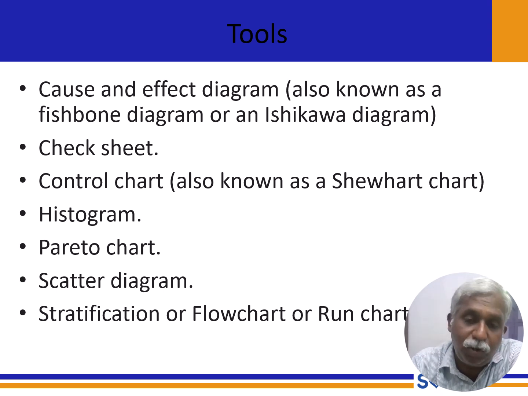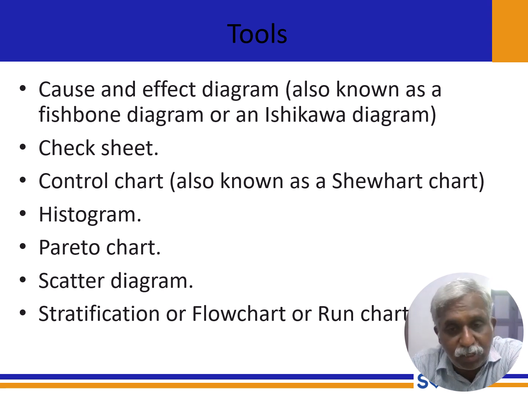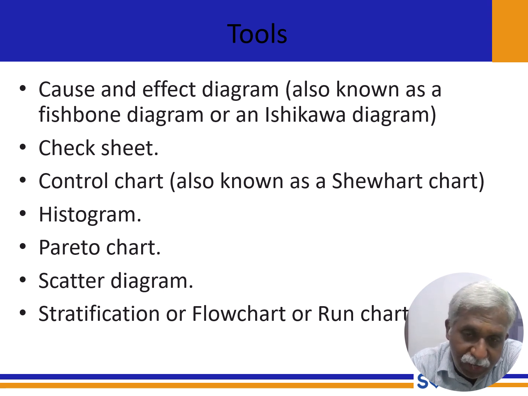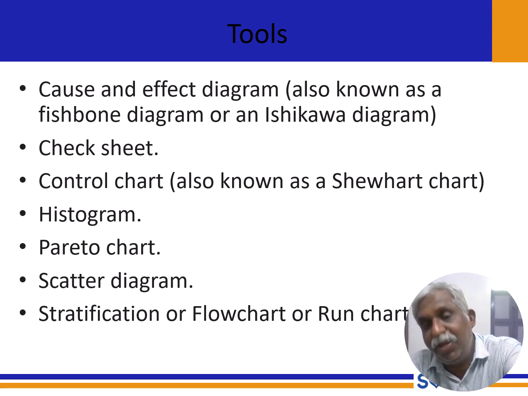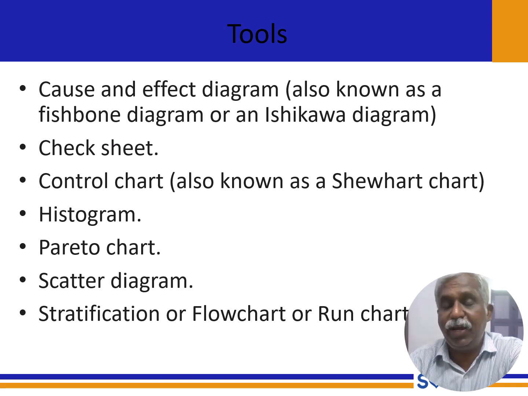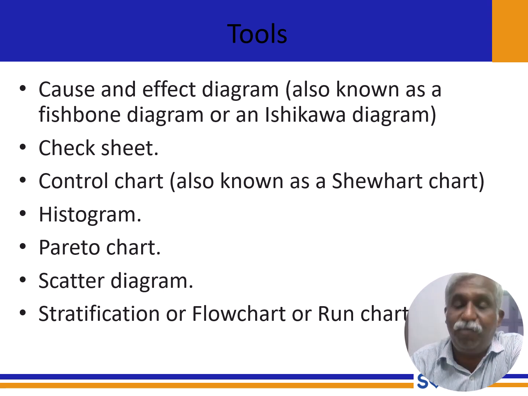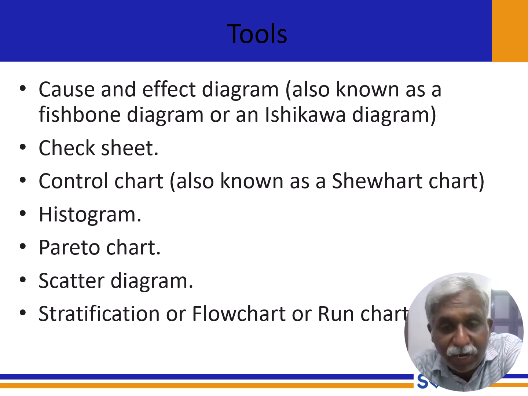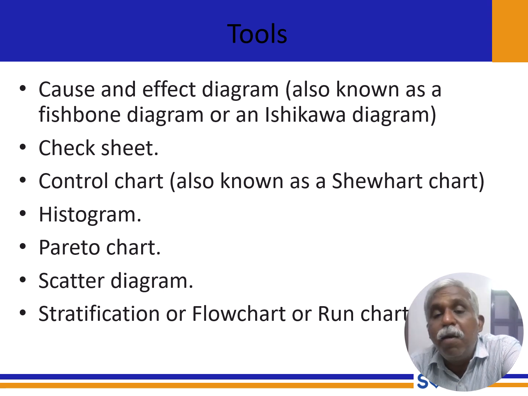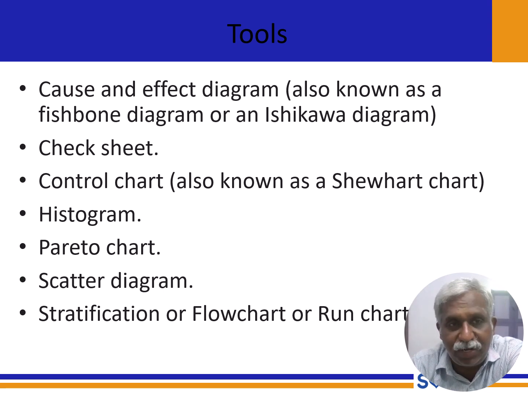Another important tool is a control chart. In the control chart we have an upper limit and a lower limit, and within these limits we need to maintain the particular dimension. When we go for a cause and effect diagram, first, what is the effect? Initially, we have some factors influencing the quality. Based on that, we will see the effect. At that time, we will go for a cause and effect diagram.